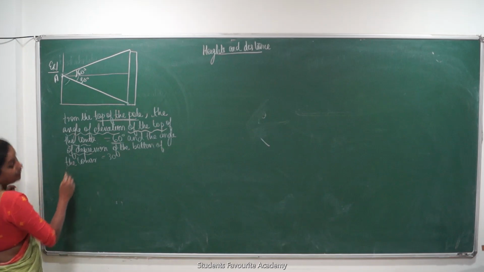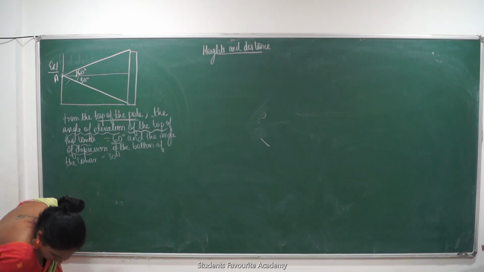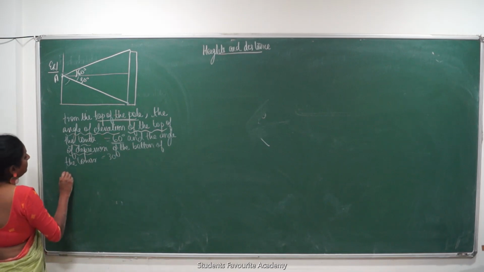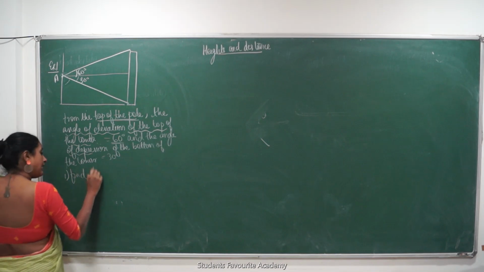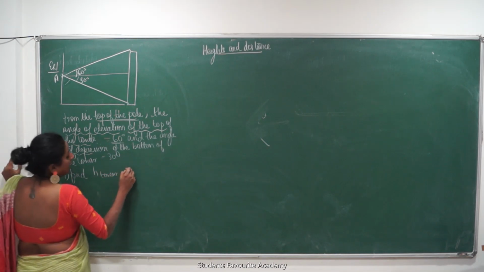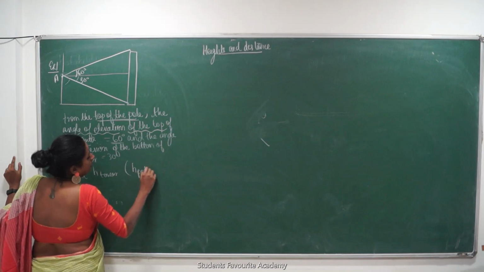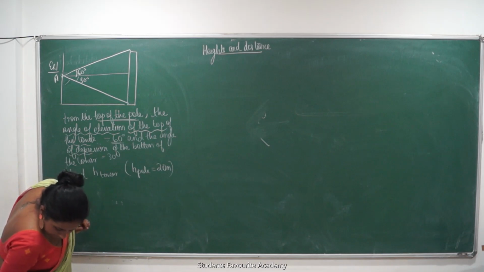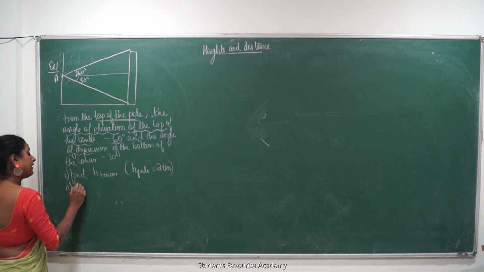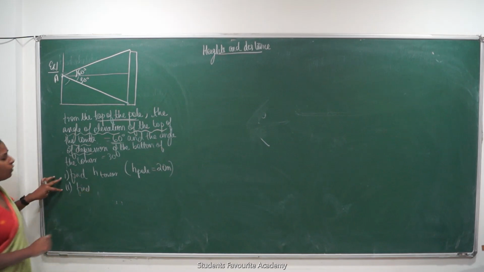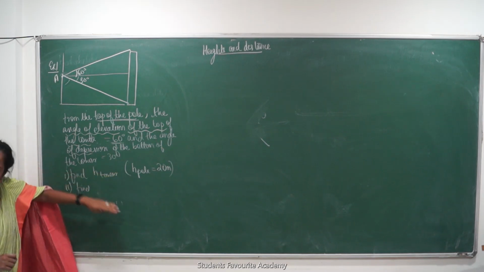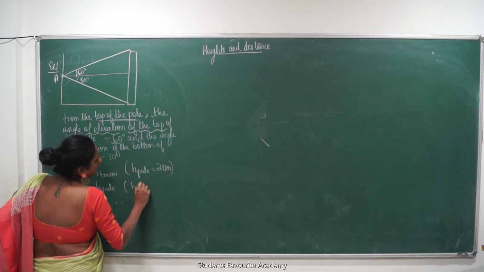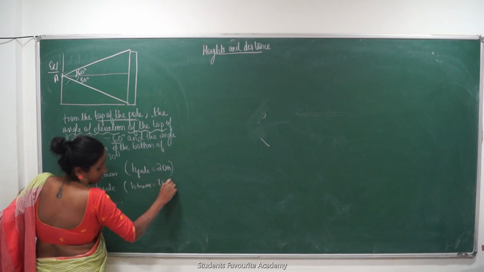Find the height of the tower. अच्छा, और भी कुछ दिया. Find the height of the tower if the height of the pole is 20 meters. Find height of tower such that it's given that height of pole is equal to 20 meters. And second thing that we have to find is height of pole if height of tower is 75 meters. So these two are totally unrelated events. We cannot take इसका data for this. Okay. Find height of pole if height of tower is 75 meters.